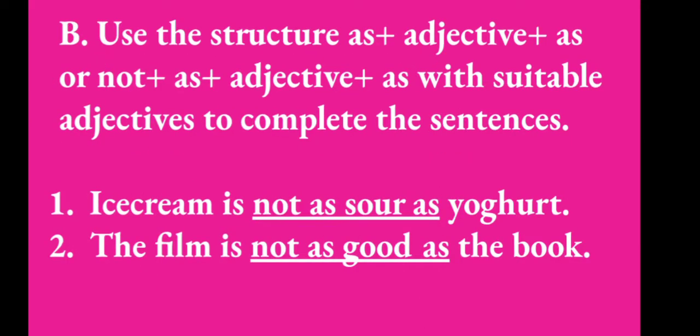Okay, now let's go to the exercises. Exercise B. Use the structure as plus adjective plus as or not plus as plus adjective plus as with suitable adjectives to complete the sentences. So we have 5 sentences and we are going to compare them, because they might be similar or they might not be similar. If it's similar, we are going to use as adjective as. If it's not similar, not as adjective as.